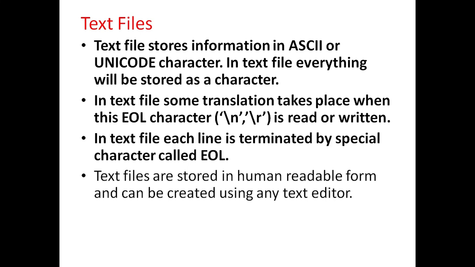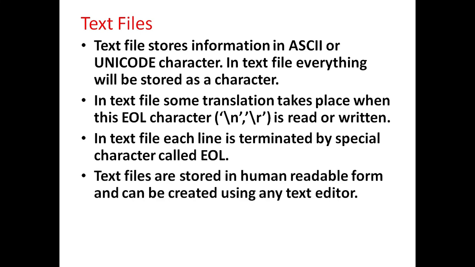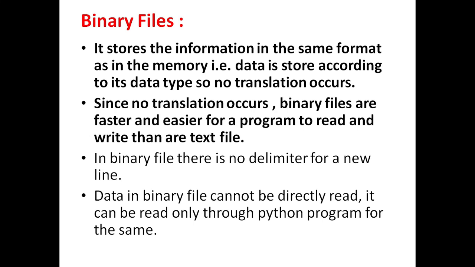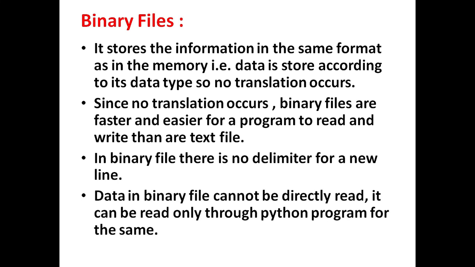In text file, each line is terminated by a special character called end of line, and these are stored in human readable form and can be created using any text editor. Binary file stores the information in the same format as in the memory. That is, data is stored according to its data type, so no translation occurs. Since no translation occurs, binary files are faster and are easier for a program to read and write than the text file. In binary file, there is no delimiter for a new line, and data in binary file cannot be directly read. It can be read only through the Python program for the same.